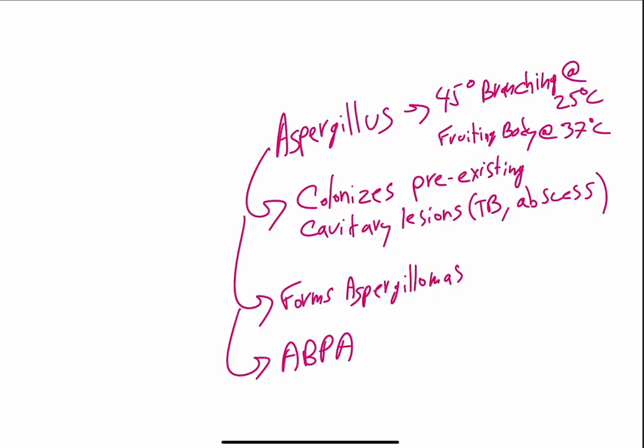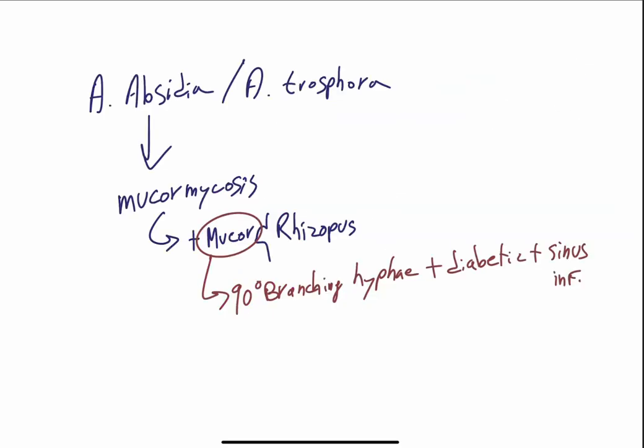Now, I'll give you some other possible choices that they may have given you on an exam. These are other option choices that are given in conjunction when they're trying to distract you from Aspergillus. Absidia is a species under mucormycosis, along with Mucor and Rhizopus. These are bread molds and classically infect the paranasal sinuses in immunocompromised diabetic patients. So you have to be familiar with the tropism for glycosylated endothelial cells. If you see 90-degree branching hyphae plus a diabetic with sinus infection, now you're thinking mucormycosis.